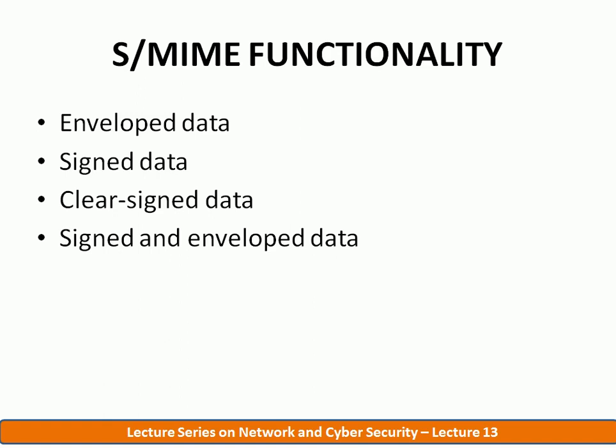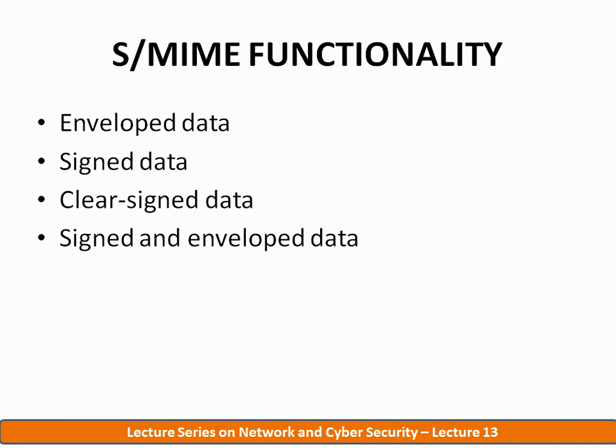Coming to the functions, the first function supported in S/MIME is the enveloped data. This function provides only confidentiality, where the data to be transmitted is encrypted, and also the keys that are used for the encryption. So in the enveloped data, the content of the mail to be transmitted is encrypted, and also the encryption keys which we are going to use for the encryption are also encrypted. So the name enveloped data. This is the confidentiality only service provided by S/MIME.